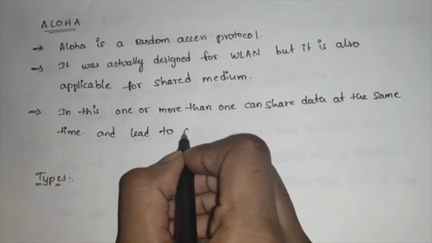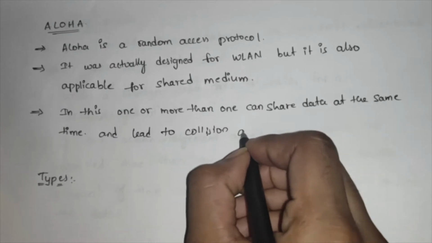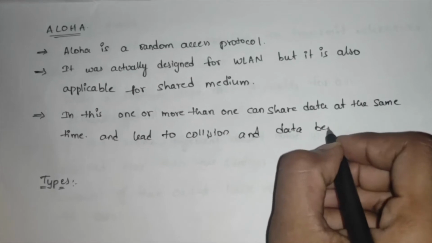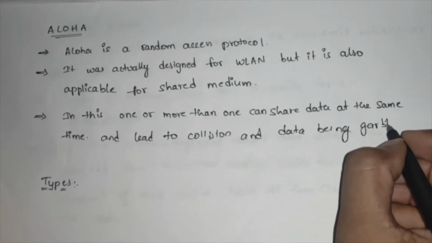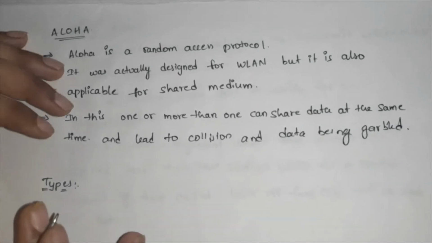If we share data from more than one station at the same time, it leads to collision and the data being garbled. So it leads to collision. Let me tell you what a collision is.